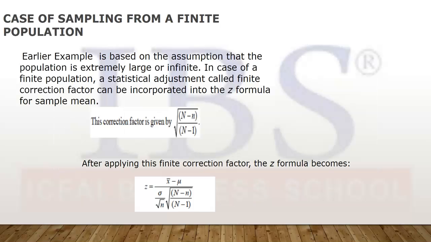Now this formula was for the case of an infinite population, but if the population is finite, there is a correction factor which comes into the picture, and that is under root of capital N minus n divided by capital N minus 1, where capital N is the size of the population and small n is the size of the sample. So we use this correction factor and we get the revised formula.